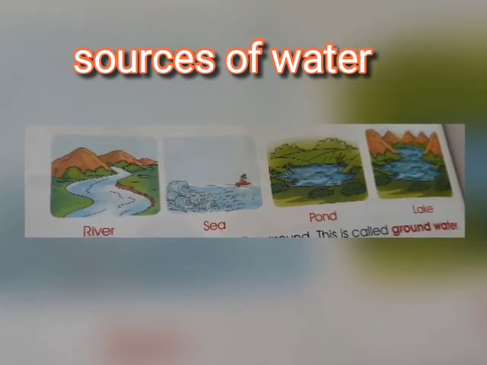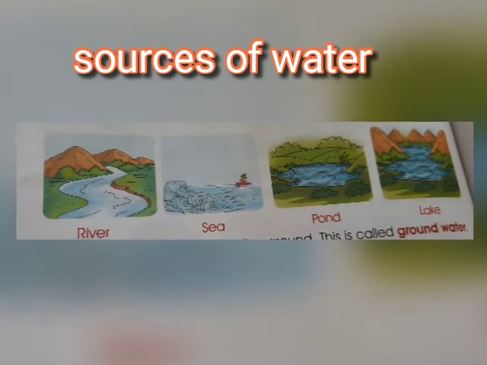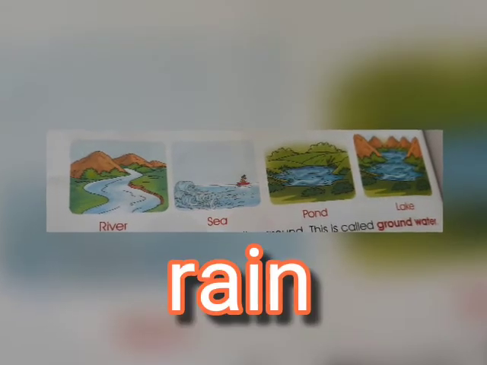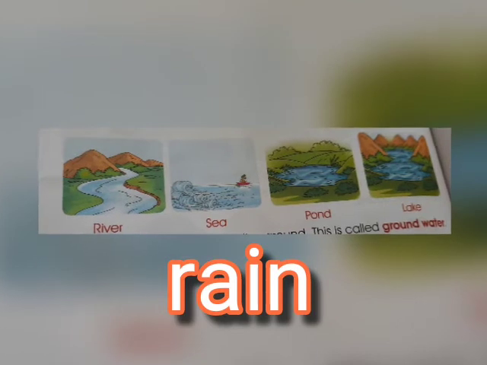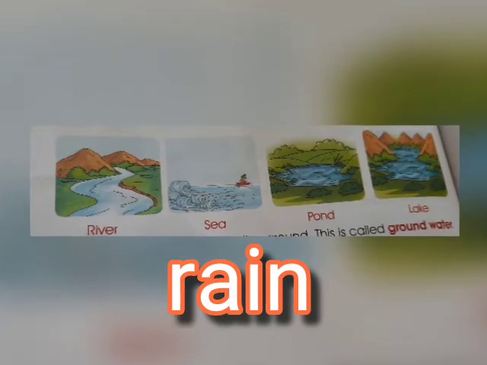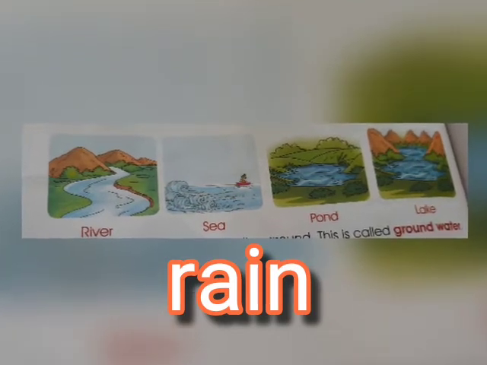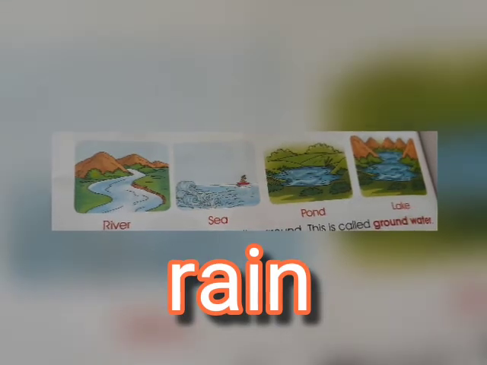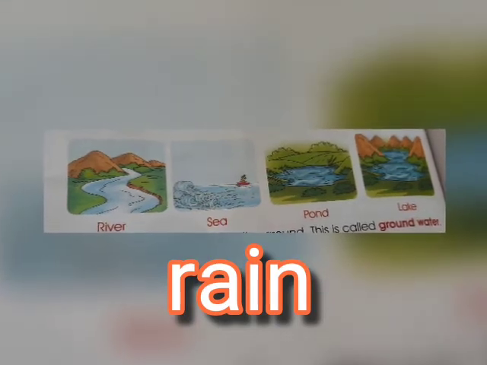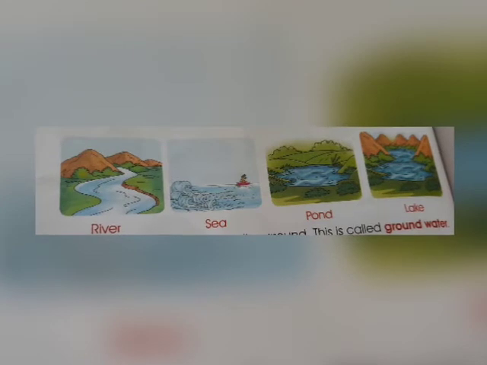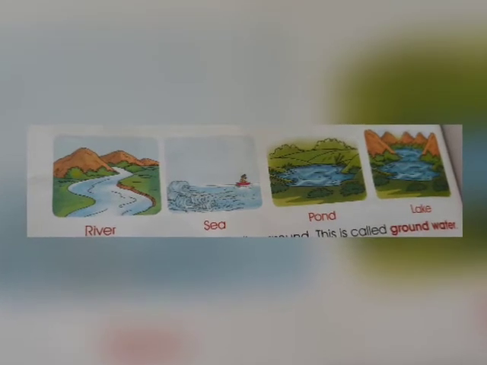What are the sources of water? Rain is the main source of water on earth. Some rainwater gets collected on the surface of the earth. This water is called surface water. Rivers, seas, oceans, ponds and lakes are some sources of surface water. See it, we can see this water.